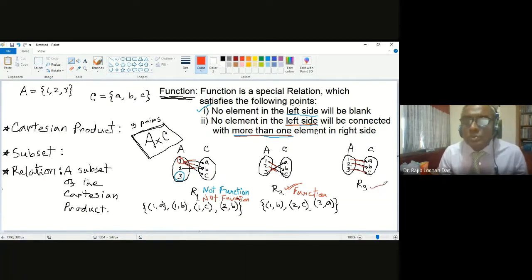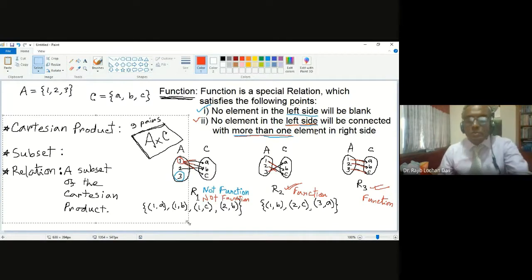So R1, R2, R3 are all relations, but some relations are functions and some are not. Whether a relation is a function or not depends on these 2 points. So that is the concept.